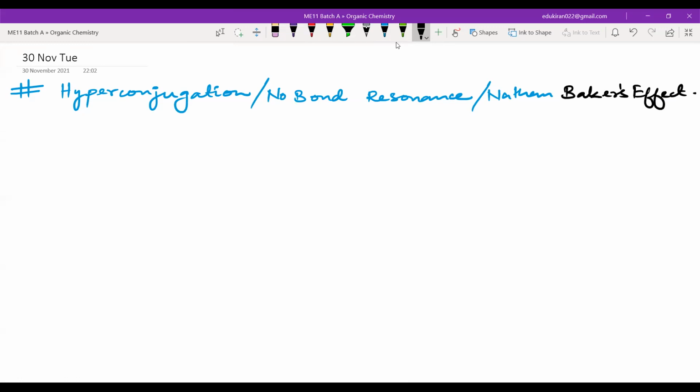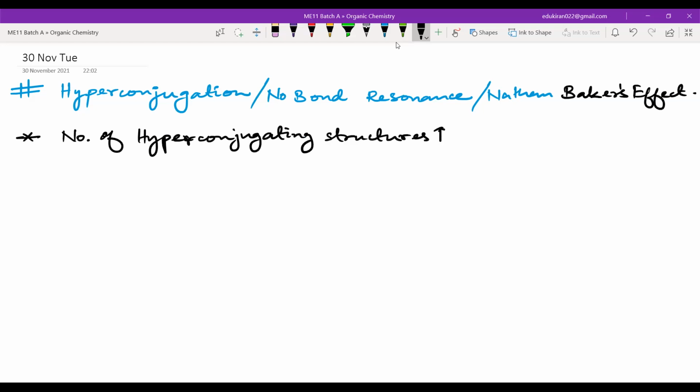Okay. Right. So hyperconjugation, no bond resonance, or Nathan-Baker's effect. Please take a few points regarding hyperconjugation. As the number of hyperconjugating structures increases, the stability of the molecule increases.